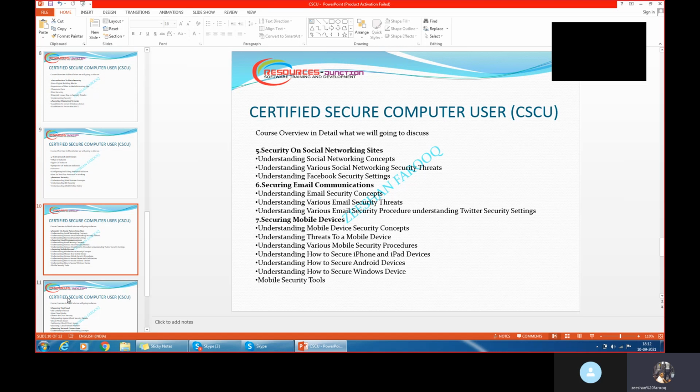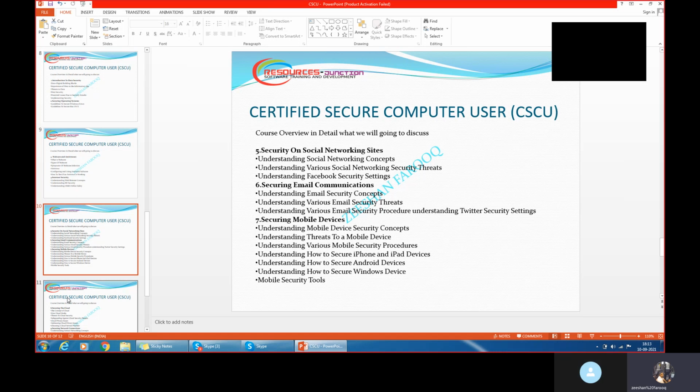We'll discuss in detail. Sometimes what happens is, how are we securing our email communication? Because emails are getting hacked when data and emails are being interchanged. How are we securing the mobile devices concept?